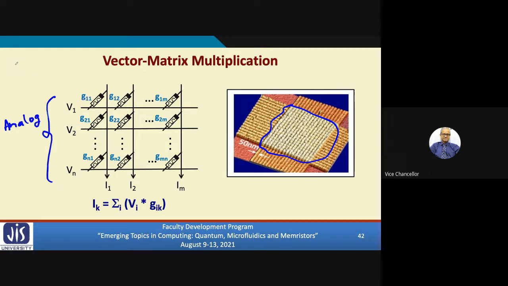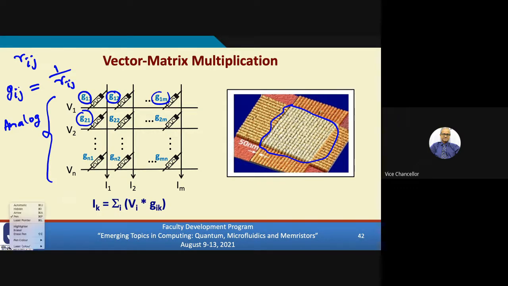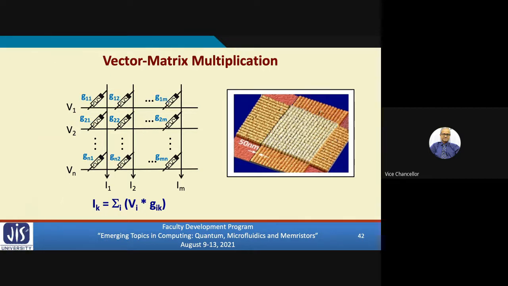Let's say for the ijth memristor, the resistance is Rij, and we define the conductance of a device as the reciprocal of the resistance. So here, for convenience, I am showing the conductance values, G11, G12, and so on. So actually G11 is 1 by R11. Okay. Now see what happens. It is very simple to understand also.